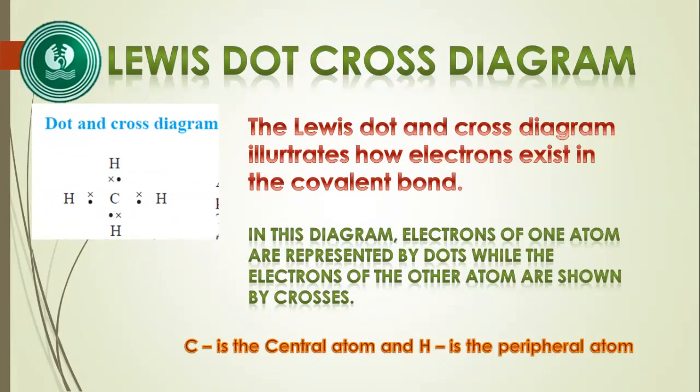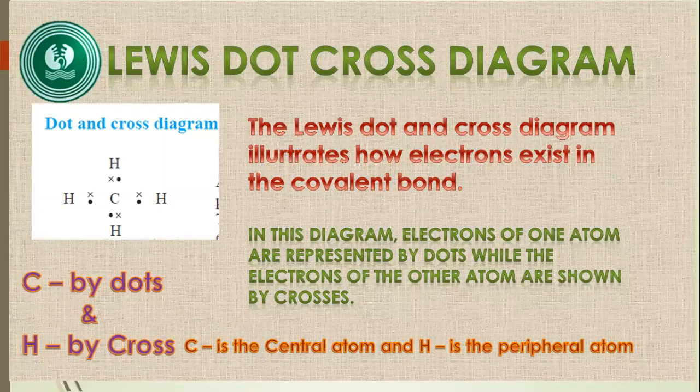If we take the example of methane mentioned here, the carbon atom and the 4 hydrogen atoms are participating in forming the methane molecule. The central atom here is the carbon. The peripheral atoms are the hydrogens. The central atom's electrons are denoted by dots, and the peripheral atoms' electrons are denoted by crosses.